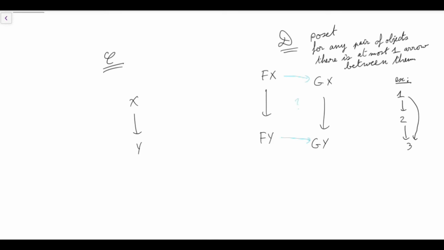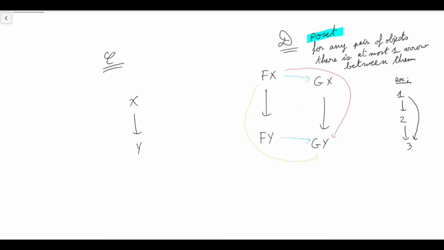Now, if we give ourselves a family of morphisms in D, which are like witnesses that f of x is less than g of x, if you want, and f of y is less than g of y, is this a natural transformation? That is, if we go from above and from below, do we have the same morphism?